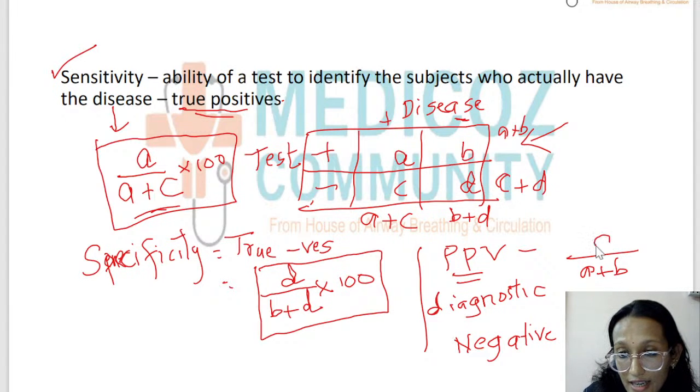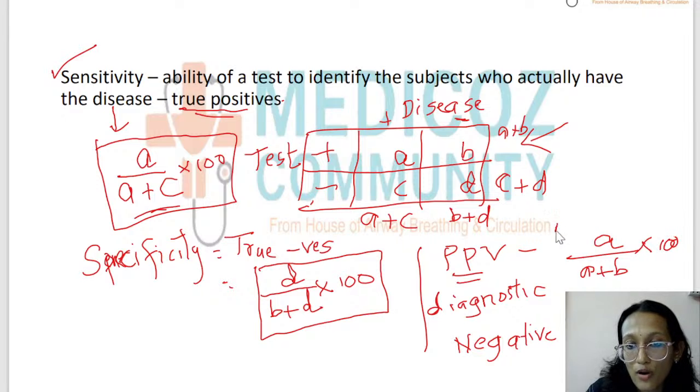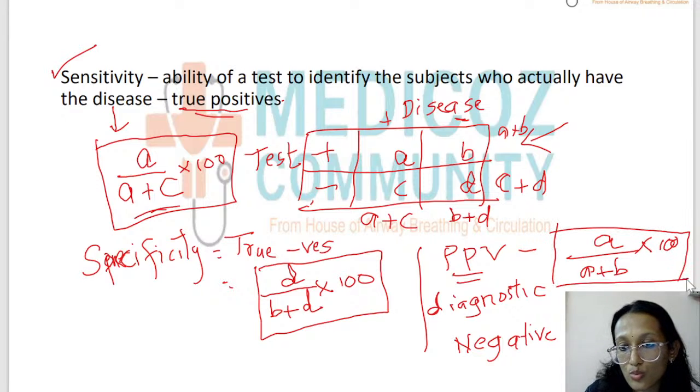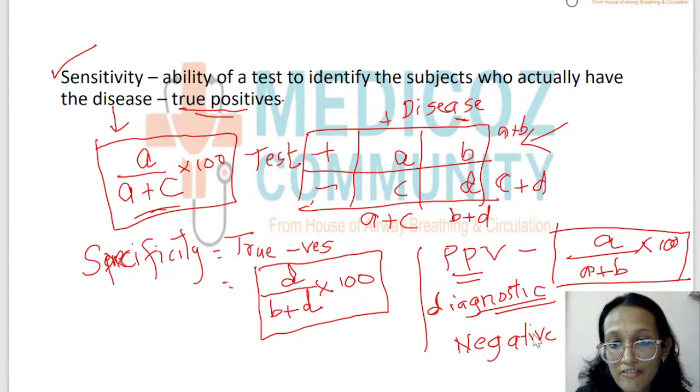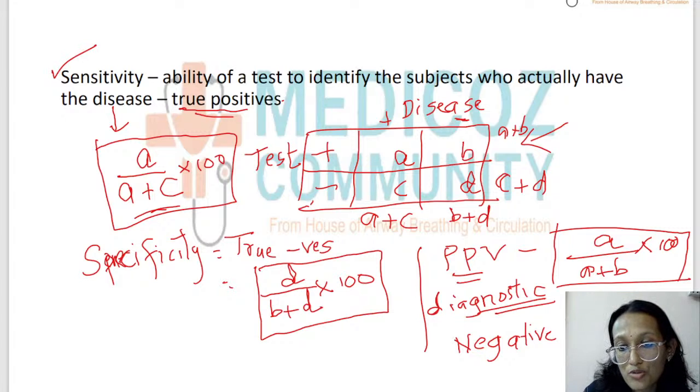So that is again A. So A by A plus B into 100 is the positive predictive value, which is the diagnostic ability of a test. Similarly, negative predictive value: out of all those who have been tested negative, how many do not have the disease? Out of all those who have been tested negative, that means C plus D, and those who do not have the disease is again D, and you have to multiply by 100 like I told you before. That is negative predictive value.